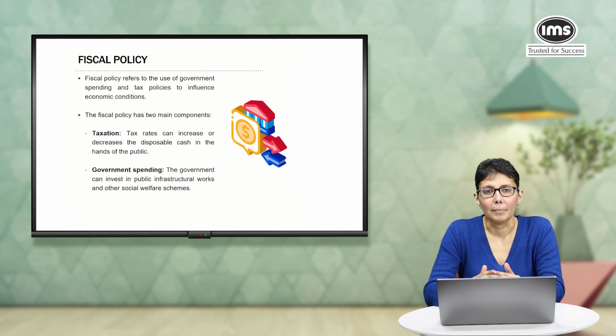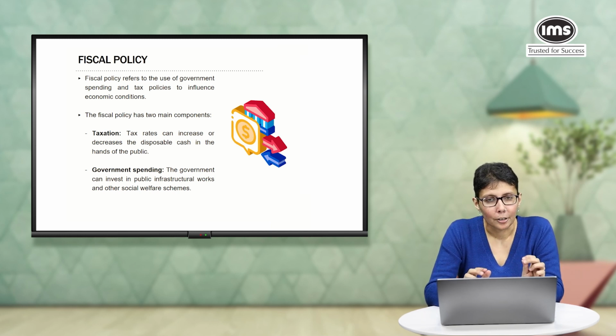Now, how does government spending help the economy? When the government spends on a project or invests in an infrastructure project, for example, it requires people to work, which in turn generates more employment. More employment means more income for people, and more income obviously means more money. And the moment people have money, you know what they're going to do with it. They're going to want to buy things. And that is how it increases demand.